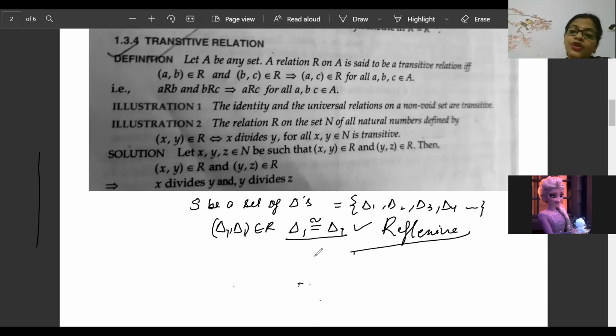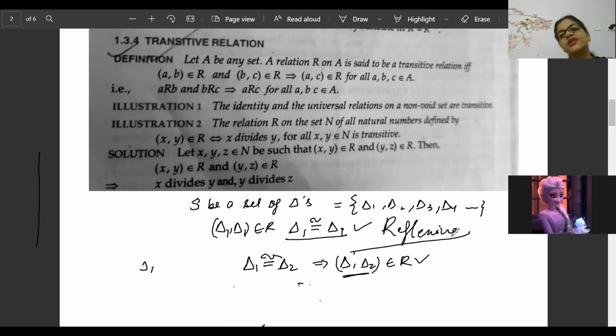Now talk about two different triangles. If triangle 1 is congruent to triangle 2, that means the pair triangle 1, triangle 2 belongs to the relation. Then tell me, if triangle 1 is congruent to triangle 2, then triangle 2 will automatically be congruent to triangle 1. Why?